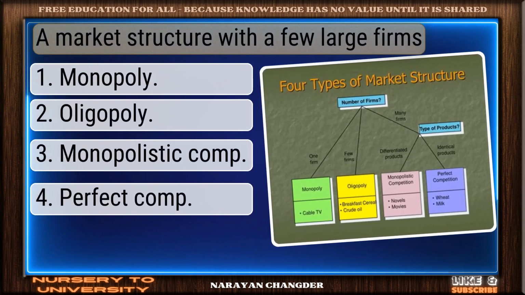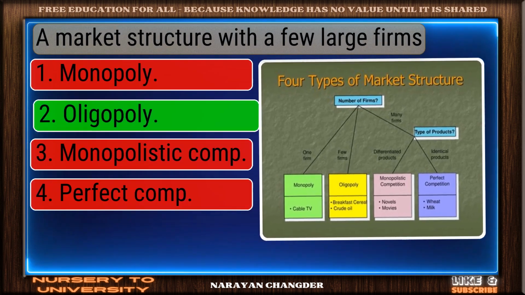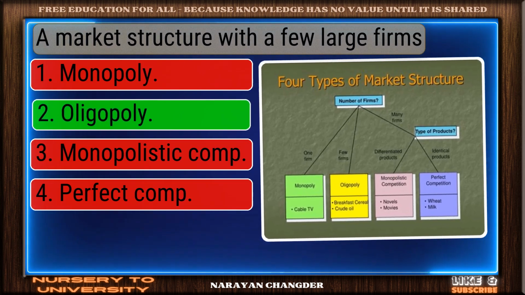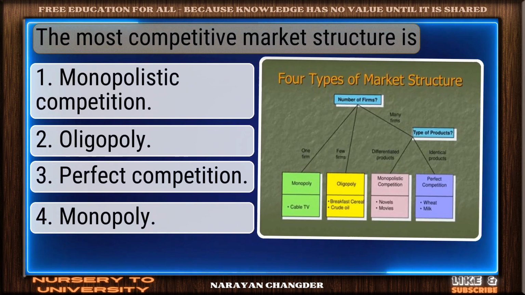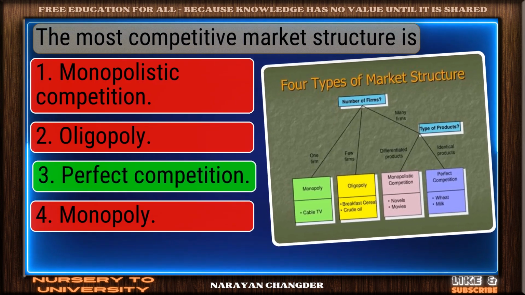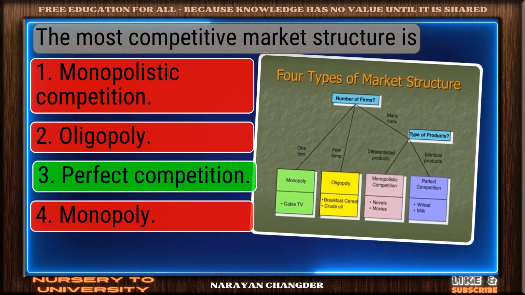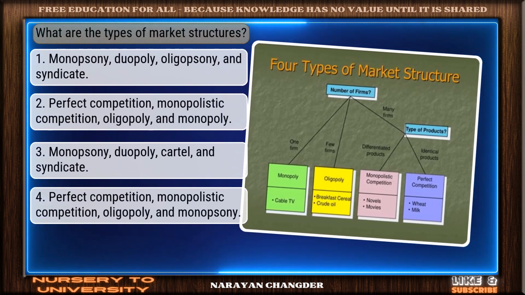A market structure with a few large firms. Well done. Oligopoly is the right choice. The most competitive market structure is. Valid point. Perfect competition is true. What are the types of market structures?